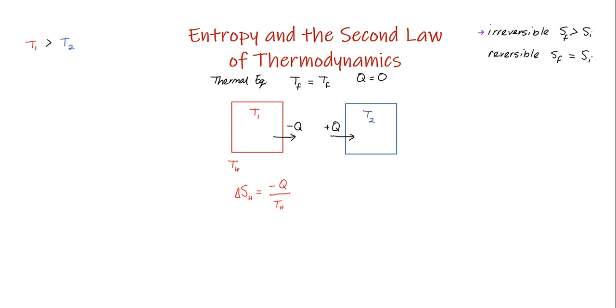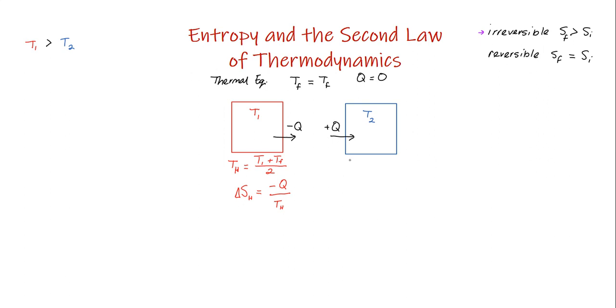So Th is going to be the change from T1 to Tf, and it's the average of those two. So I'm going to put T1 plus Tf divided by 2, just to give me the value for the average temperature that it was at as it changed from T1 to Tf. Negative Q is the amount of heat loss, and delta S sub H is the entropy change of just the hot object.